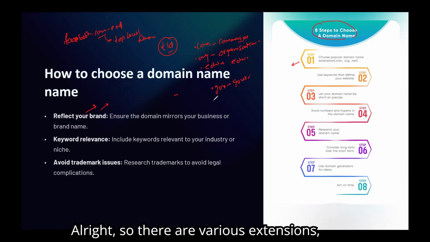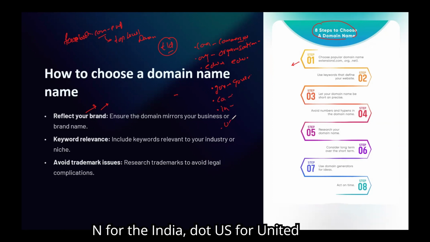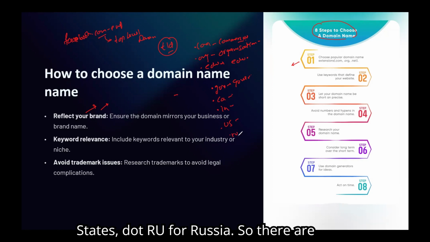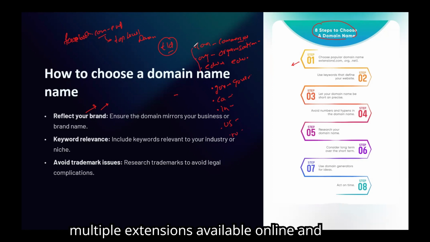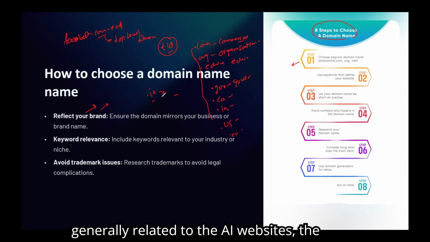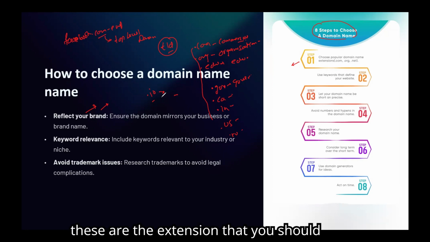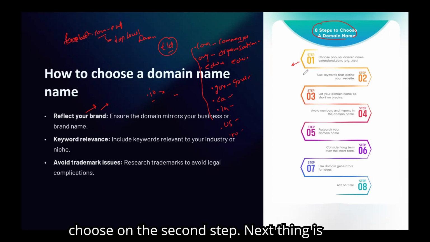So there are various extensions. For example, .ca is for Canada, .in for India, .us for United States, .ru for Russia. There are multiple extensions available online, and recently you might have seen certain extensions with .io, which are generally related to AI websites, AI tool related websites. So these are the extensions that you should choose on the second step.